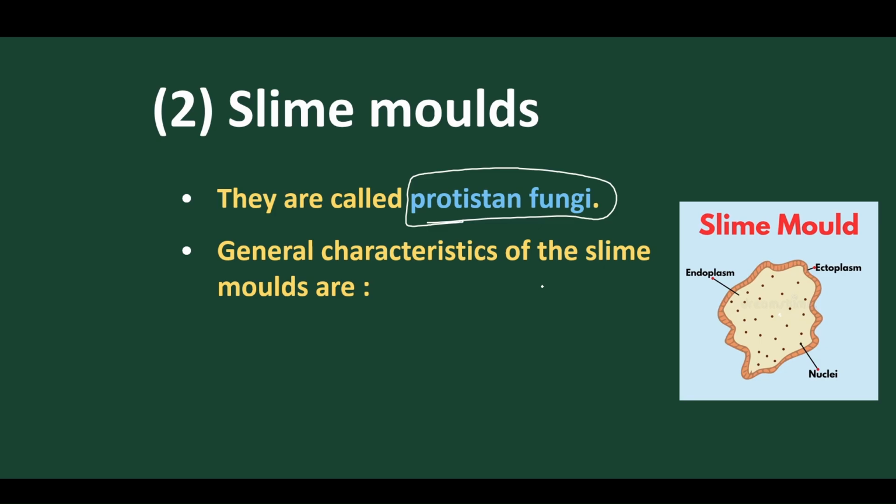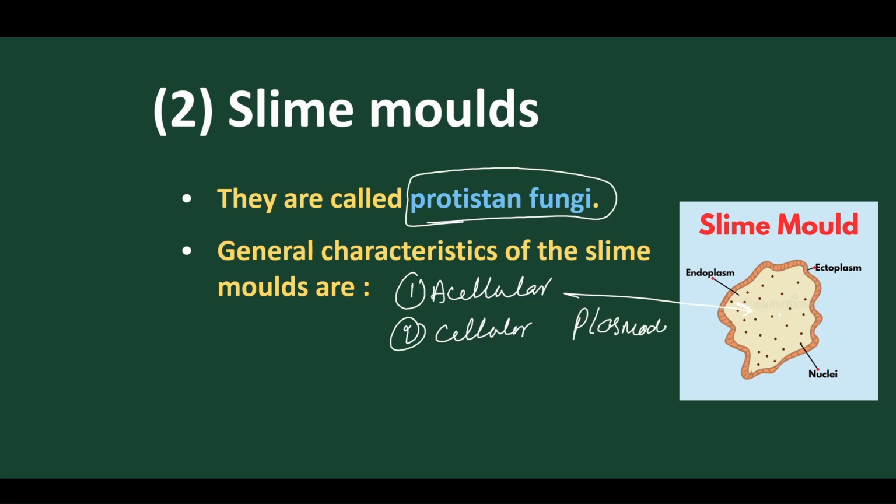Let's move into general characters, as we are going to discuss two types. One is called acellular slime molds. We will discuss acellular slime molds, and again we will discuss cellular slime molds. This is an acellular slime mold because they don't have cells. All the nuclei are present, multinucleated. So the multinucleate condition is called plasmodium. We will discuss it later.